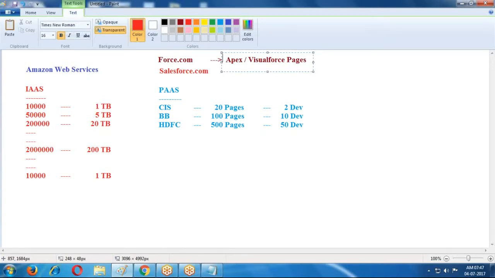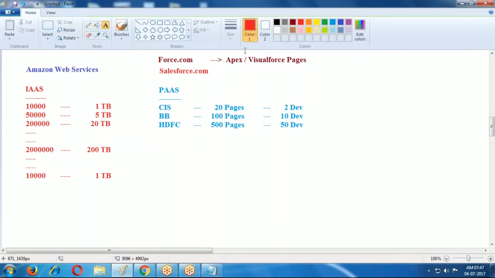Apex is similar to Java only; internally, Apex programming is also implemented using some Java. And Visual Force pages are nothing but tags similar to HTML tags.